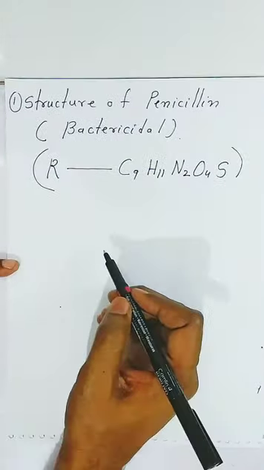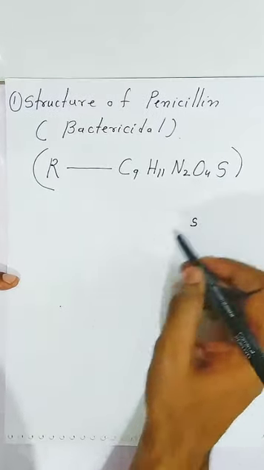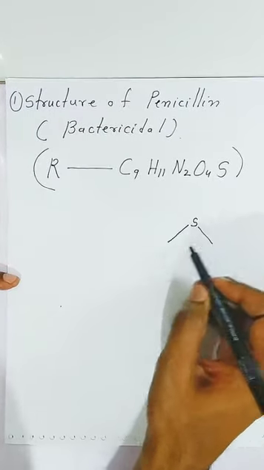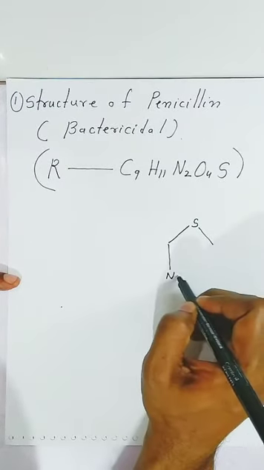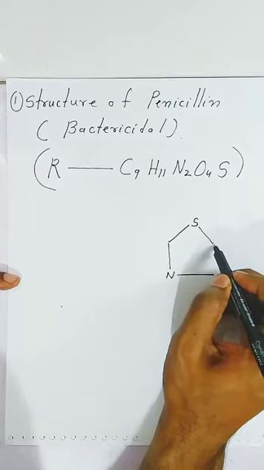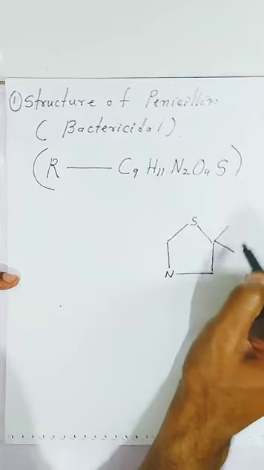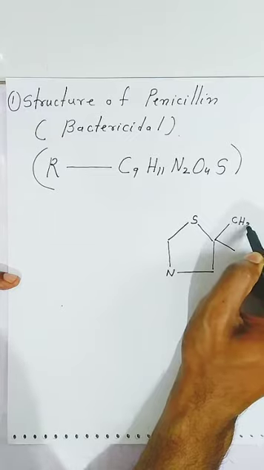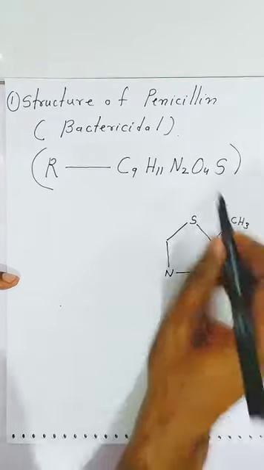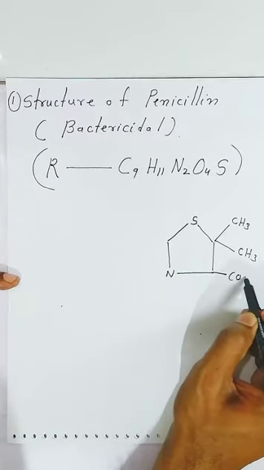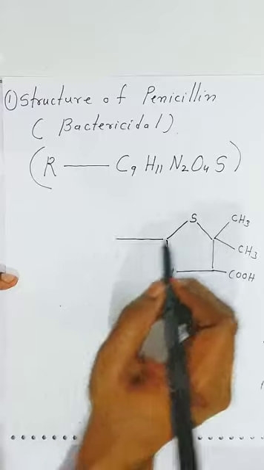Here R may be different. Now students, because it has only 1 sulfur, we have to start from sulfur. It has 2 nitrogen, 1 nitrogen I am using here. And it has got C9. So students, here we are writing 2 methyl groups, and because it has got 4 oxygen, we have to write this acid group present here. Now again students, it is connected here.